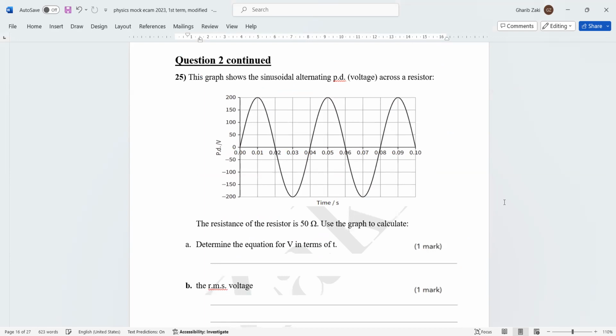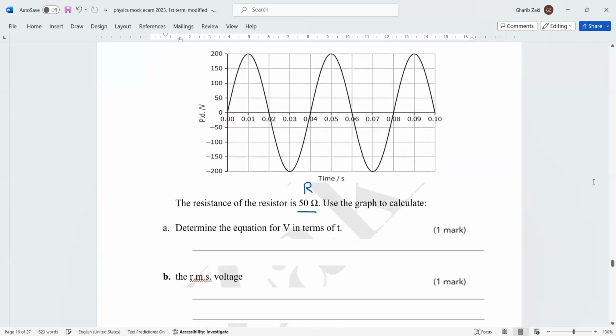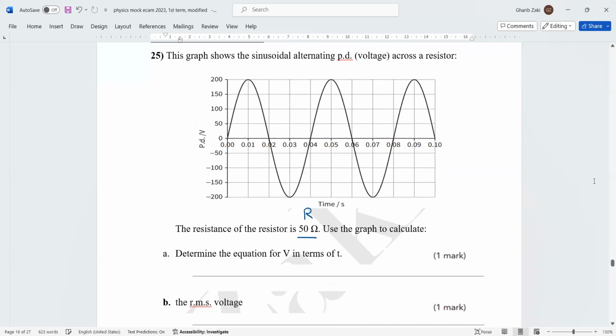Now, the graph shows alternating voltage. This is the potential difference, and this is the time. The resistance here, we have R. Determine the equation for V in terms of T. What is the equation? The equation is V equals V naught sine omega T.